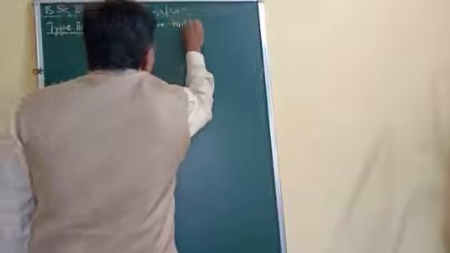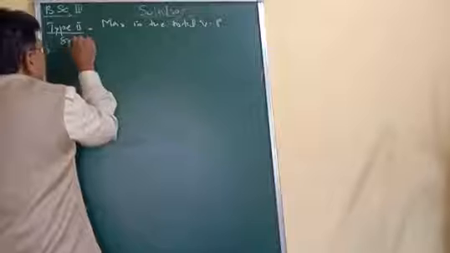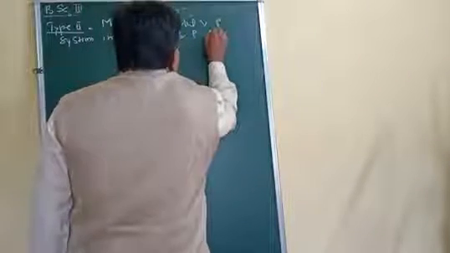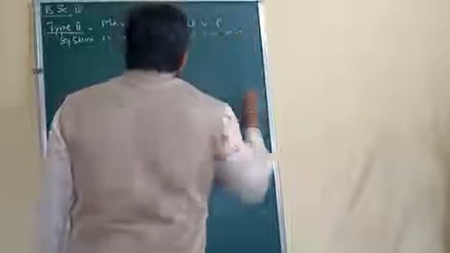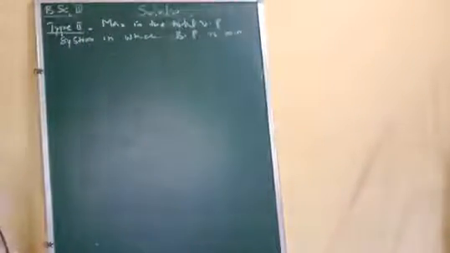Now today in this video we are going to discuss the theory of distillation of type 2 liquid mixture, that is, a system in which there is a maximum in the total vapor pressure, or a system in which the boiling point is minimum. Boiling point is minimum.